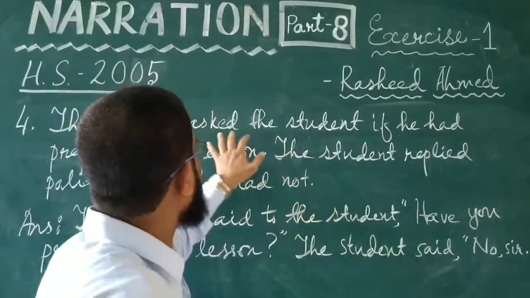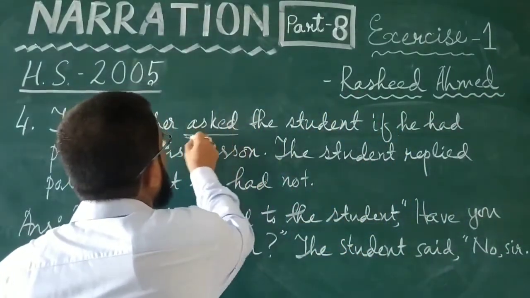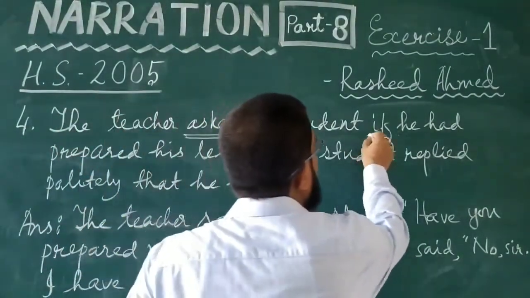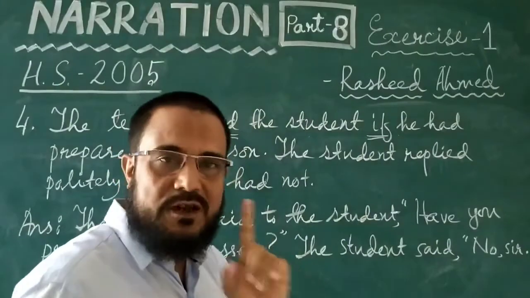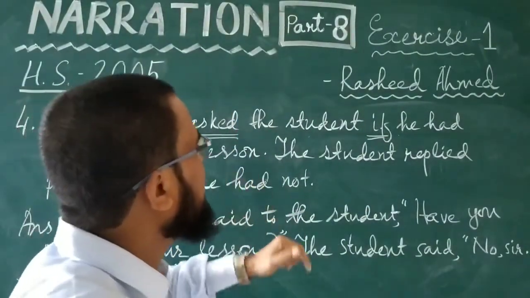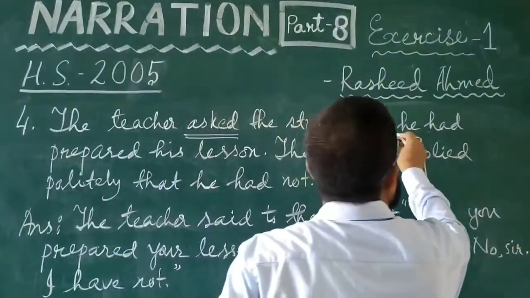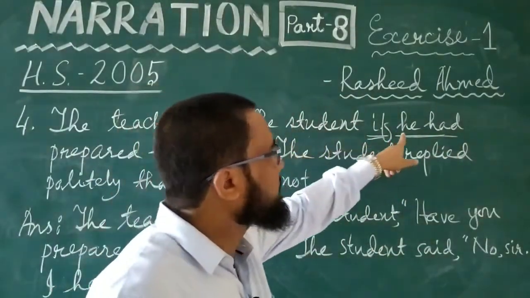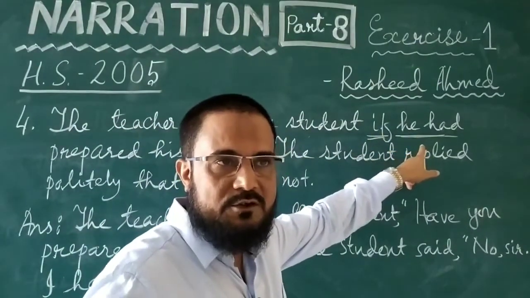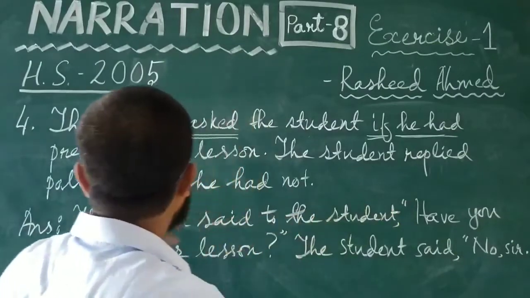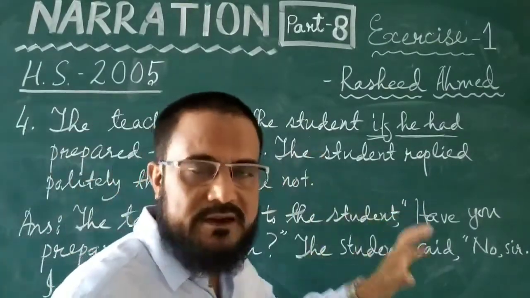The teacher asked. It means that in the direct narration the sentence will be interrogative. If is there, this means the sentence would be a yes no type question. So the teacher said to the student, if he had prepared. The teacher asked the student if he, this he will be you. The teacher was speaking to the student, he used the second person word you. If he had prepared, it is past perfect tense.